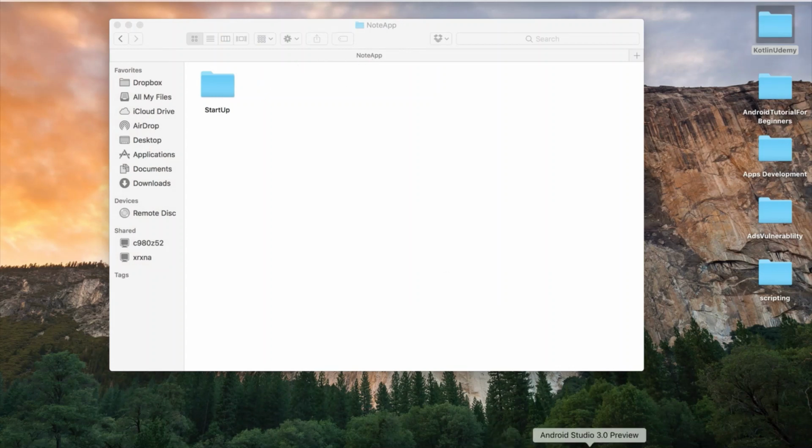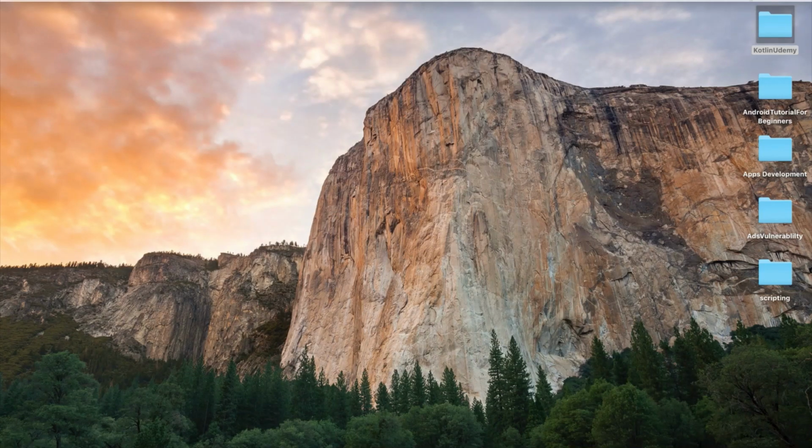So I just open Android Studio and let me start step by step. Android Studio, waiting a few seconds. I don't know what the problem is here, so let me just reopen.